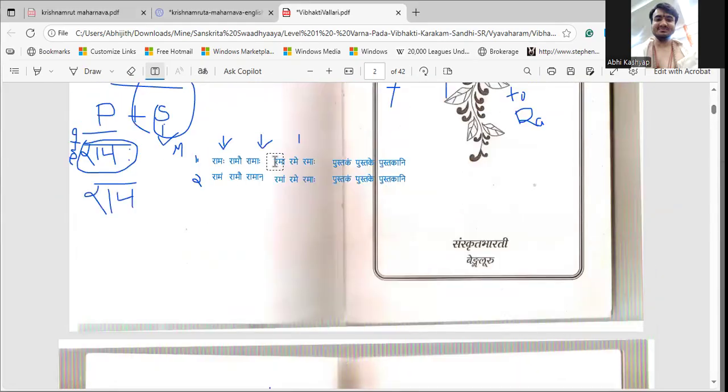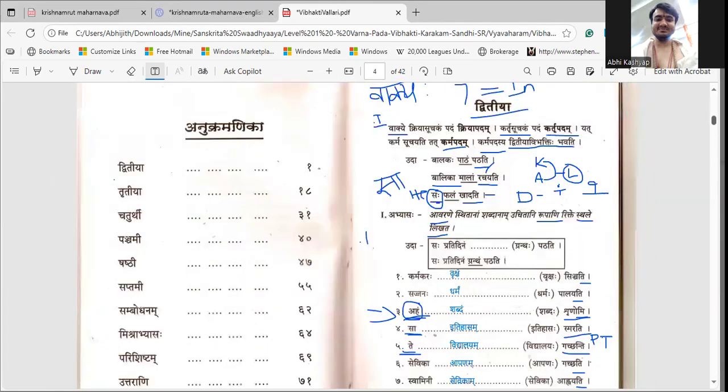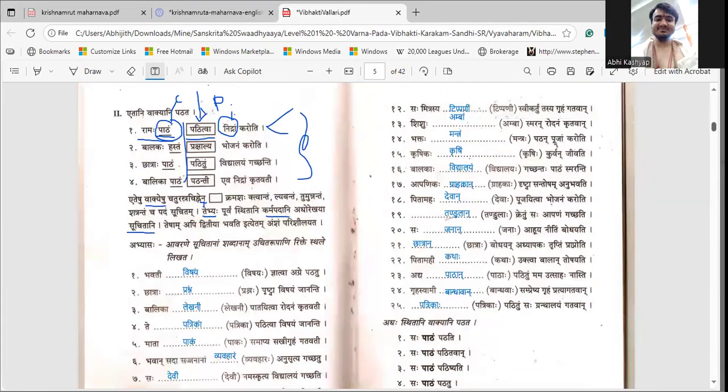See, Rama, Rami, Ramaha. Ramam, Rami, Ramaha. So here the Bahuvachana Kathaha they have done. So it means it is Strilinga Bahuvachana. So for Dvitiya Bahuvachana also it will be same. So it will be Kathaha. That is the reason it is not Kathan, it is Kathaha.